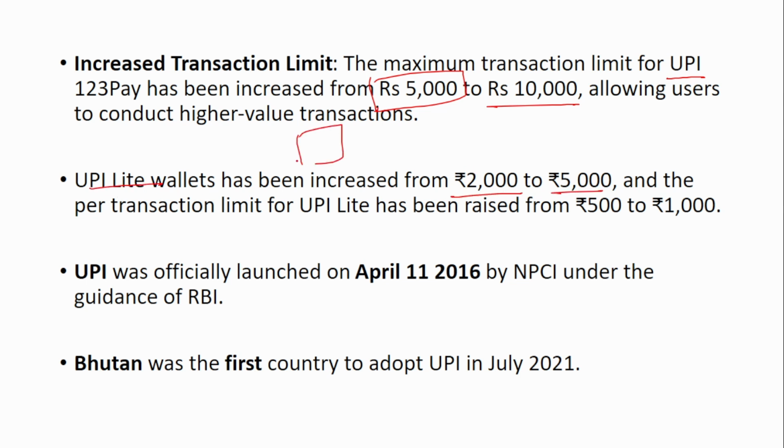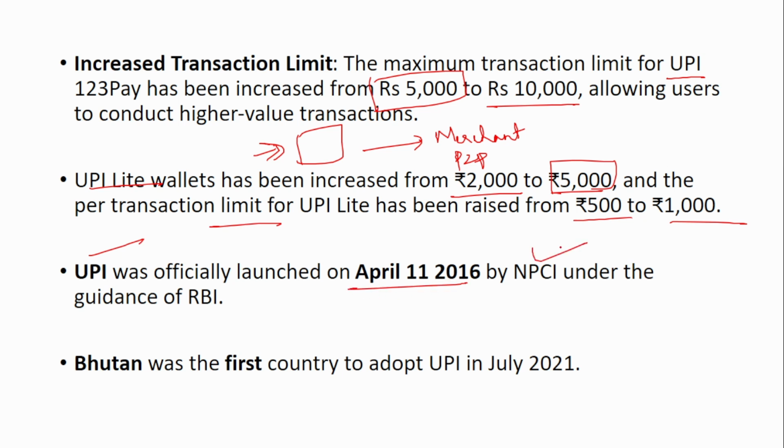So as I told you, there will be a wallet in which the money will be stored, and from that the transactions will be made to the merchant or P2P. Previously the maximum value that could be stored in the wallet was 2,000. Now it has been increased to 5,000, and the maximum per transaction limit has also been increased from 500 to 1,000. The UPI was officially launched in April 2016 by the National Payments Corporation of India. Bhutan was the first country to adopt UPI in July 2021.